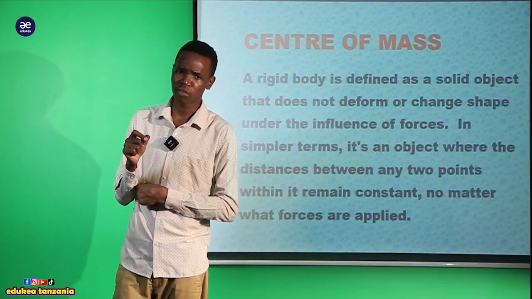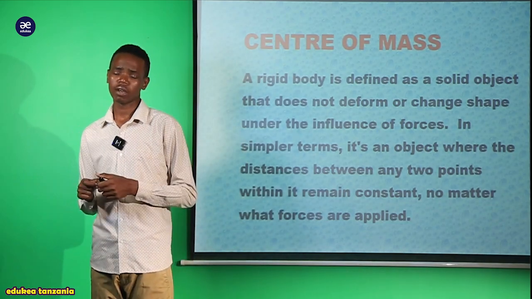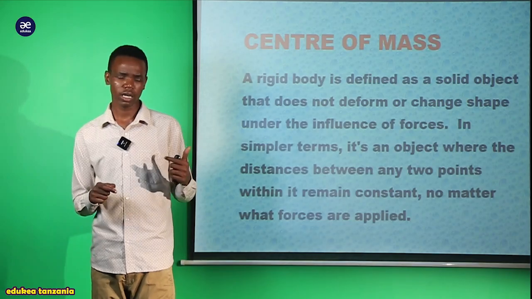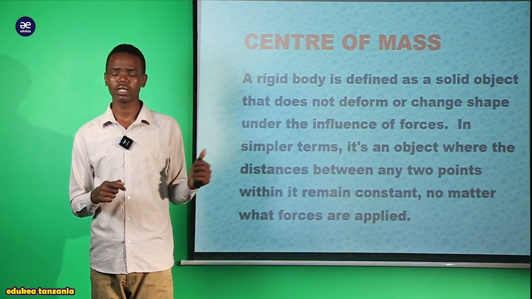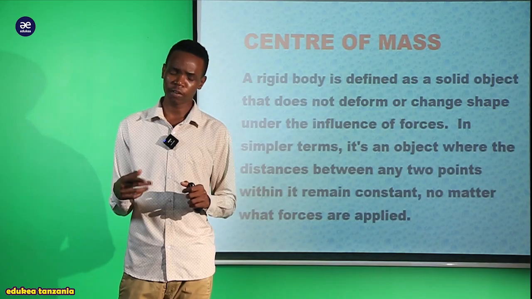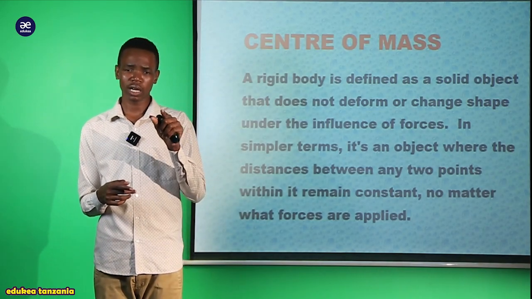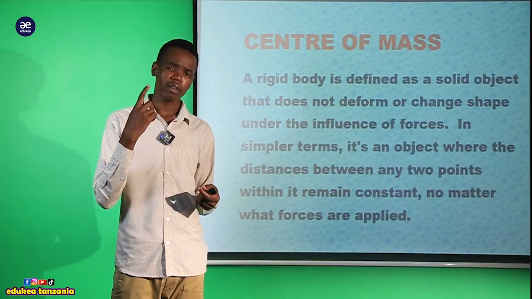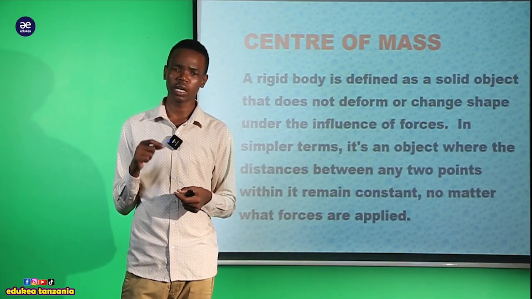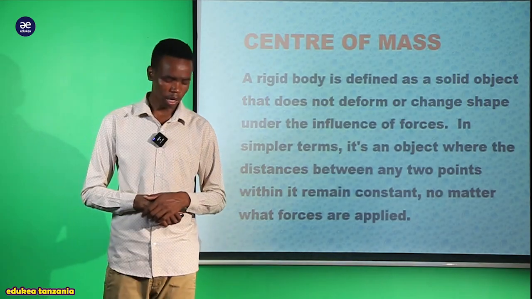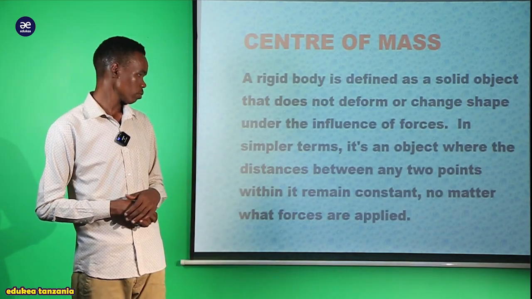Tuangalie, tuimagine we have this disk, hizi tumejaribu kuziona hizi disk, kwamba ile distance kutoka kwenye ile fixed point mpaka kwenye ile circular form inakuwa haibadiliki, inakuwa vile vile even if the influence of force is applied. That is what we say about the rigid body.